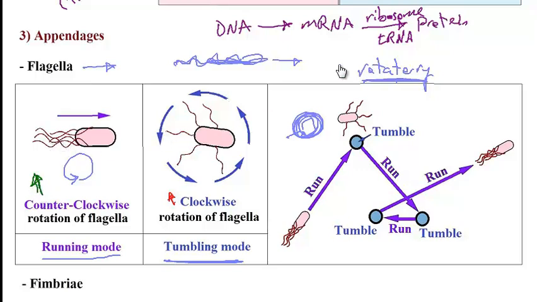So here you can see that we have a bacterium that has its flagellum moving counterclockwise. So it would come forward until at this stage it decides to change the rotation direction and start moving its flagellum clockwise. So now it starts to tumble and move around, and then the new direction that it picks is this way. Again, it will have a counterclockwise motility, run, then tumbles, run, tumbles, run.